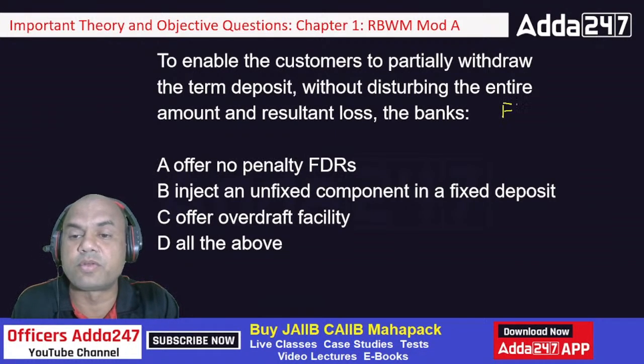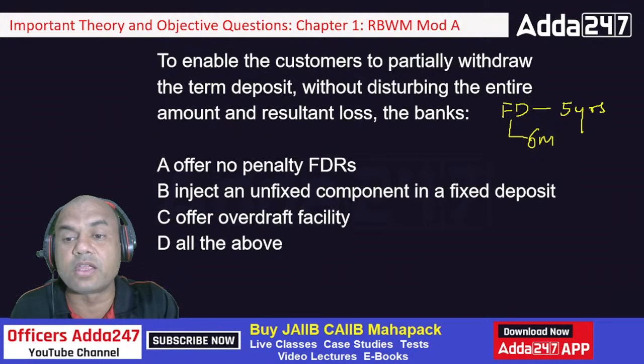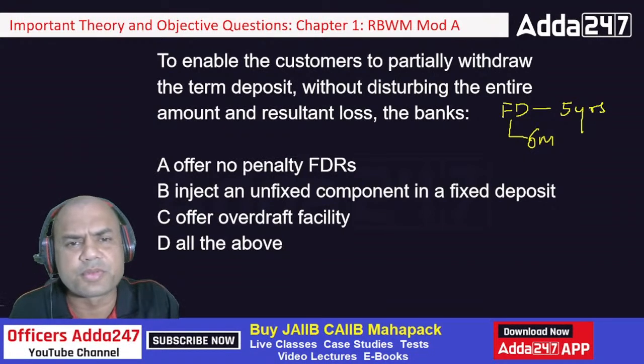Now this is a difficult question. See, if I am having this FD for, let's say, 5 years, but I need this money immediately after, let's say, 6 months. Some urgent work has come. How do I withdraw? This is the facility which is mentioned over here. FD is for 5 years, but I need this money only after 6 months. So my family problems.